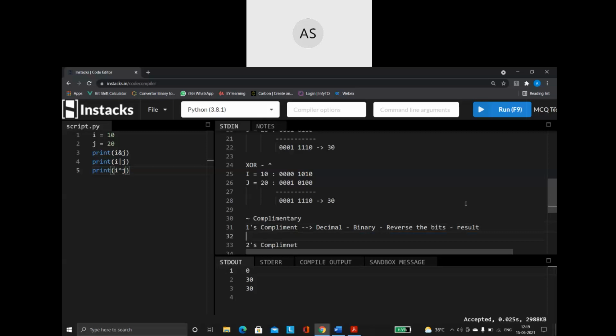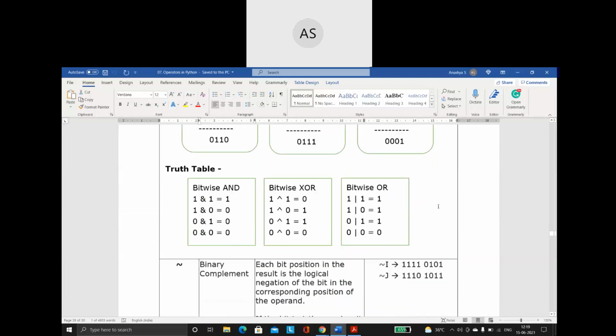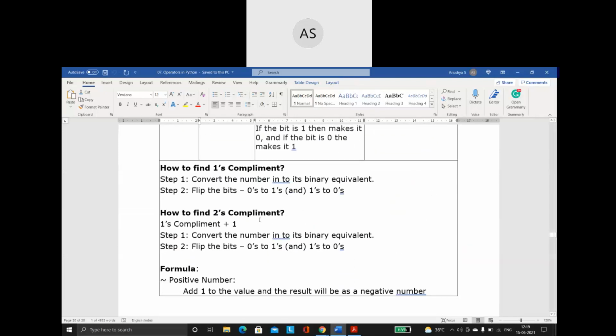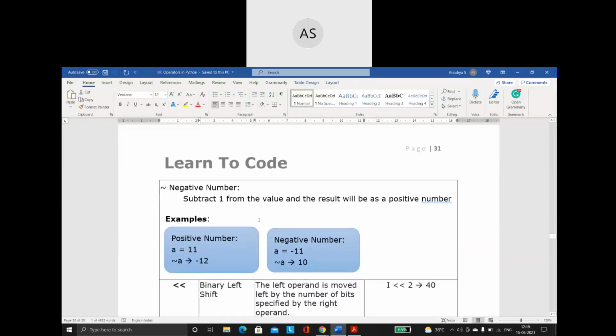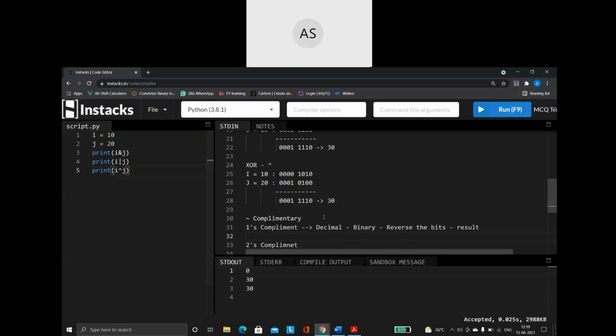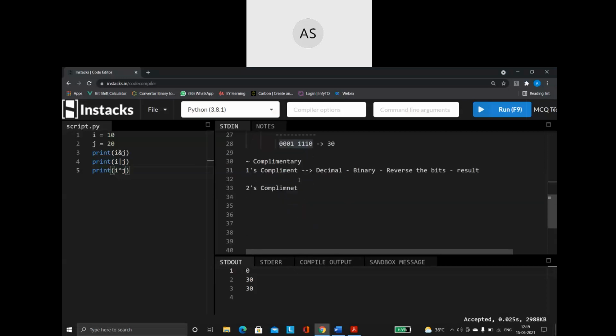For example, let us take a simple example. Let us take this 30 itself. This is the binary equivalent of the number 30.